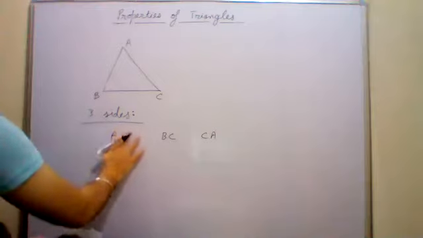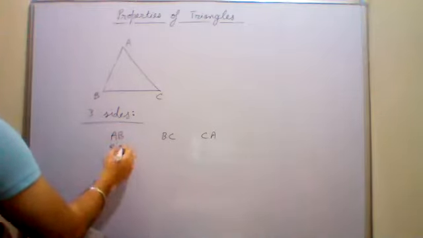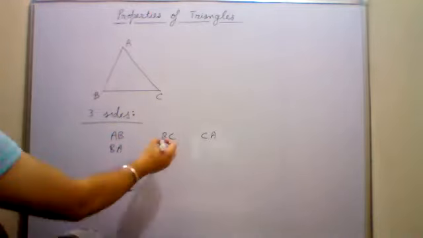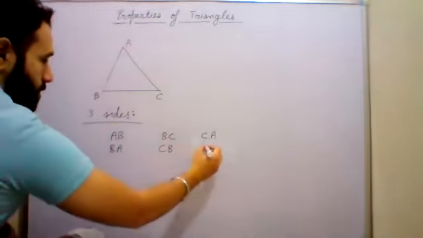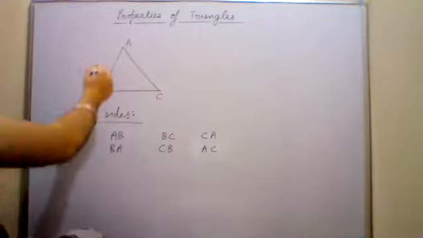AB को मैं BA भी लिख सकता हूँ. If I want, I can write it as BA also. AB लिख लीजिए या BA लिख लीजिए. इसको मैं CA भी लिख सकता हूँ, इसको AC भी लिख सकता हूँ. So both are the same thing. AB or BA. So these are the three sides.